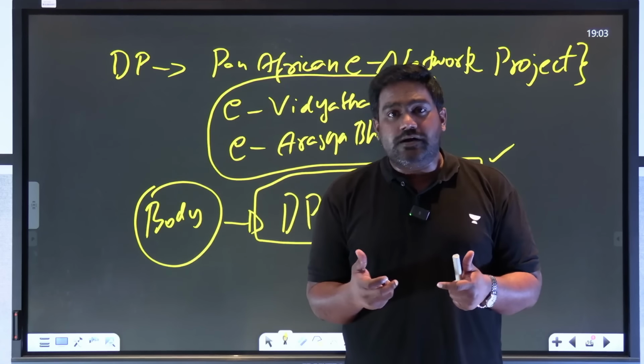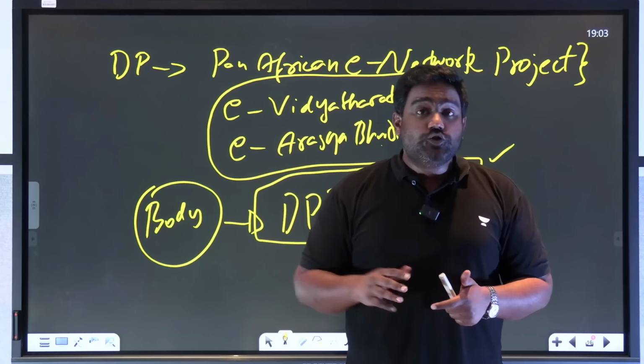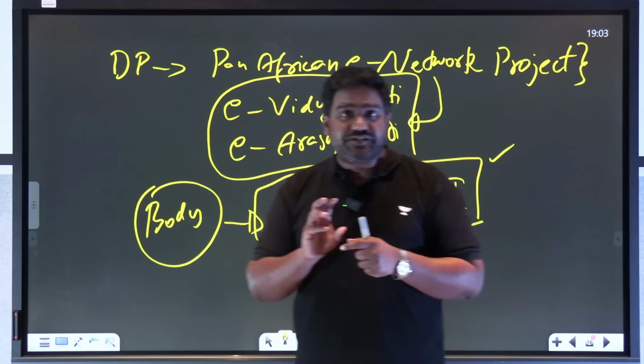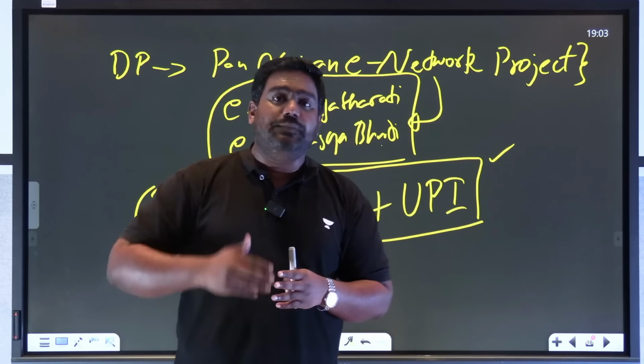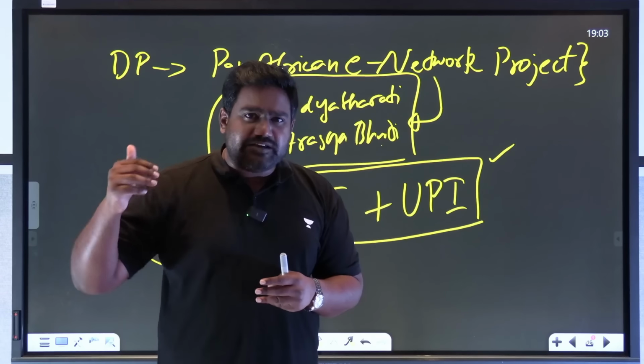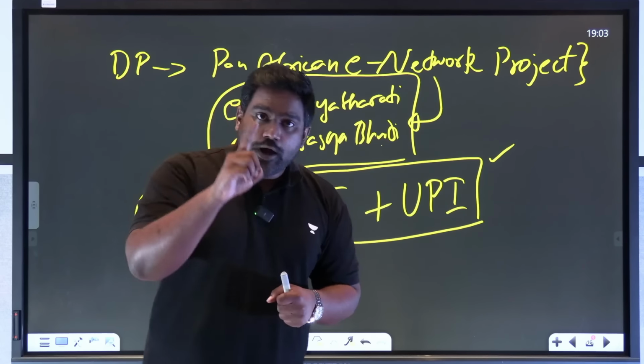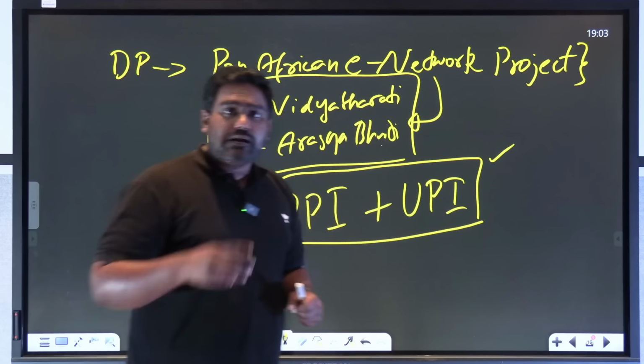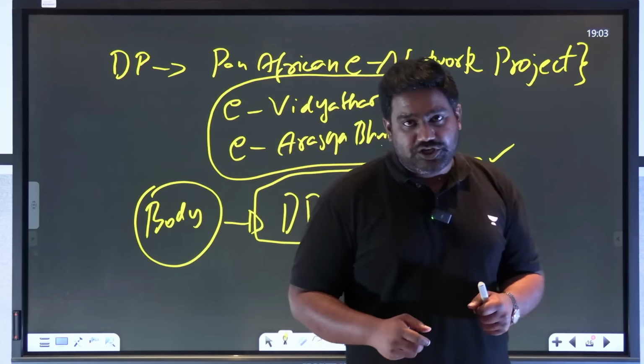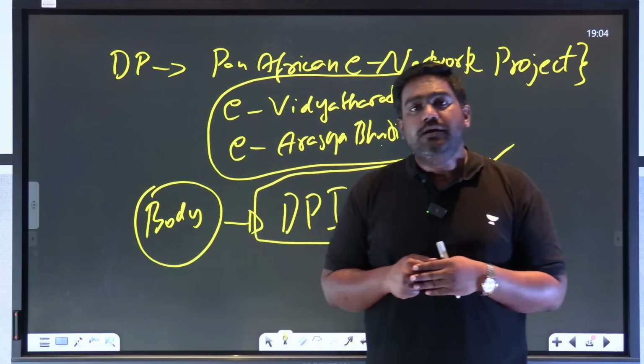So India has become a pioneer in digital public infrastructure. So mention that and how India is essentially exporting our DPI, helping poor countries, developing nations to set up their own digital public infrastructure. You have to mention UPI as well. Ghana has become one of the first African nations to adopt India's UPI.